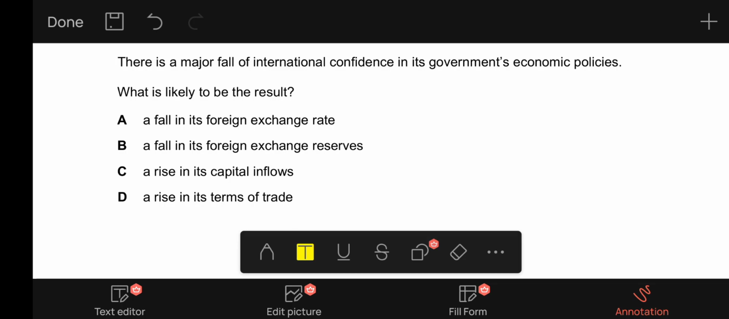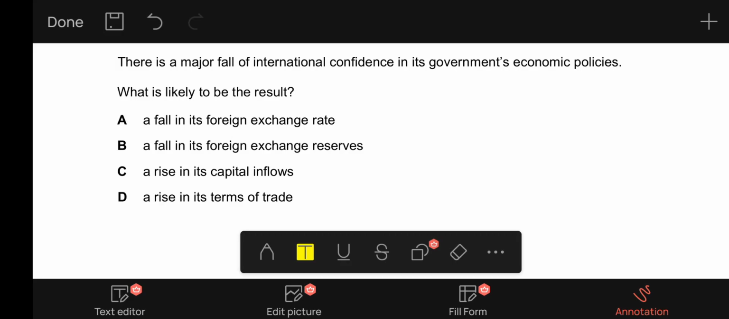B, a fall in its foreign exchange reserves. This is the correct option because when international confidence in the government's economic policies decreases, people will start to withdraw their capital or their funds from the economy, which will result in the international currencies within the economy decreasing, thus reducing the foreign exchange reserves within the country.